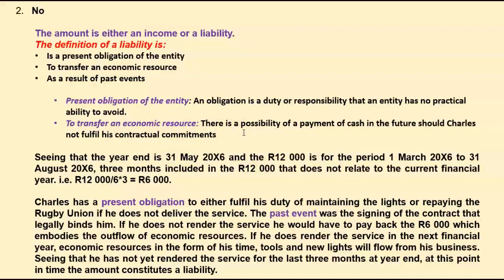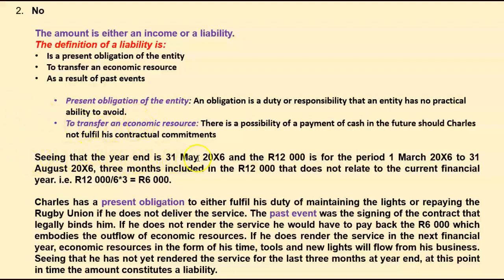He's going to use his labor, he's going to use certain materials, and he is going to maintain the stadium. So obviously, there is going to be a transfer of economic resource in the next 3 months of the contract. Good. If he's not going to do that, he has to pay back the rugby union. So again, there would be a transfer of economic resource because he needs to pay them their money back.